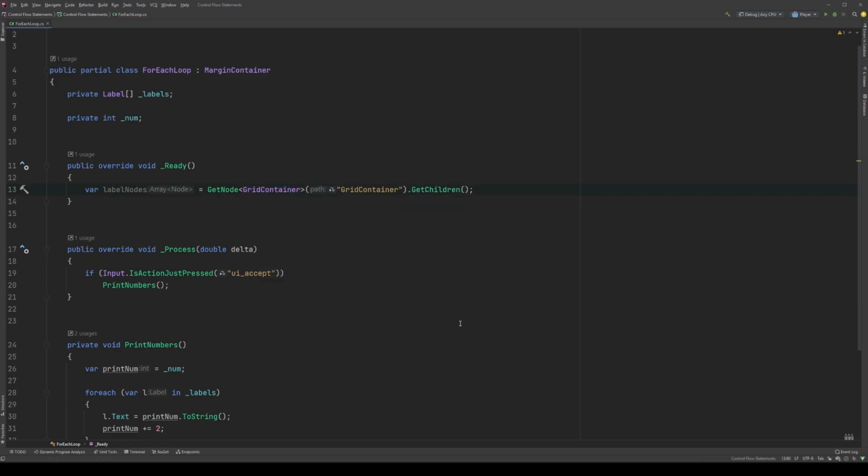There are a couple of things to note about this line of code. First, the getChildren method returns an array, and it's not a sleek, sexy C# array. Oh no, it's a doo-doo, poo-poo, gross Godot array that's being returned. And it returns everything as a node as opposed to the type we want, which is label, so we need to do some converting. Initialize the underscore labels array with a length equal to labelNodes.count. Yes, count. Godot arrays use count instead of length to represent the number of items in the array.